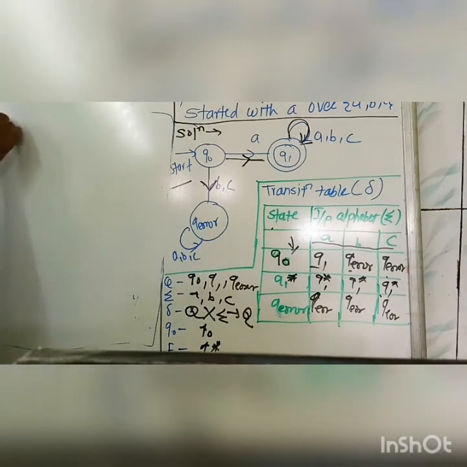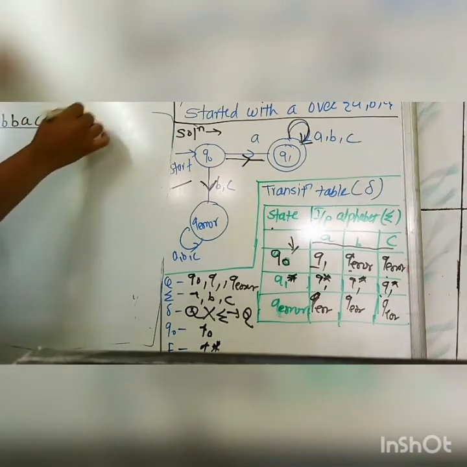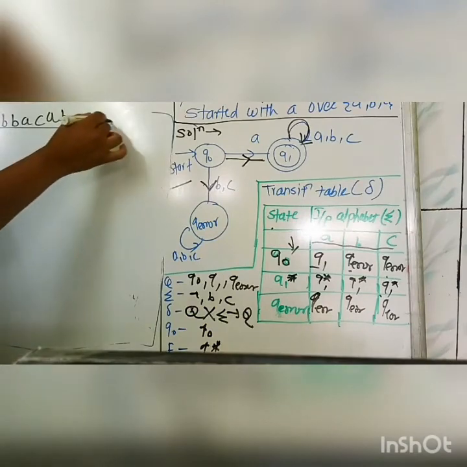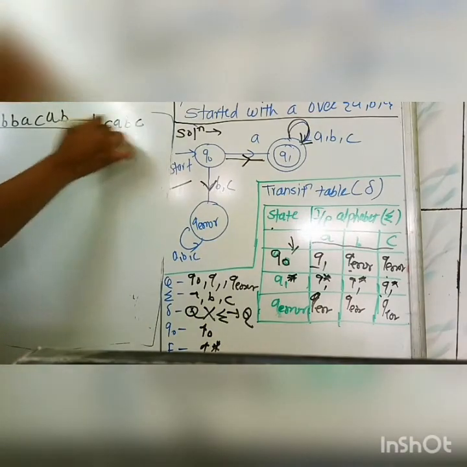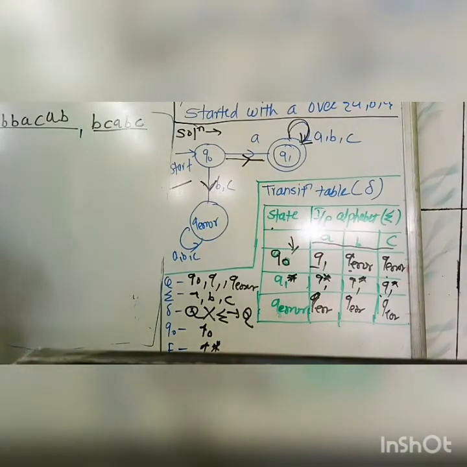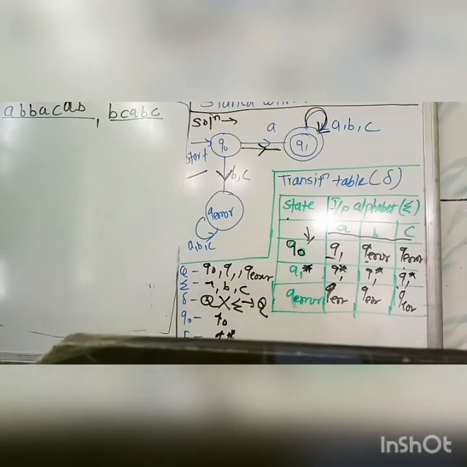The correct string starts with A, and there may be many more letters, and the wrong string starts with B or C. We call our machine successful or correct if it passes only correct strings. If it passes wrong strings, then it is not successful.